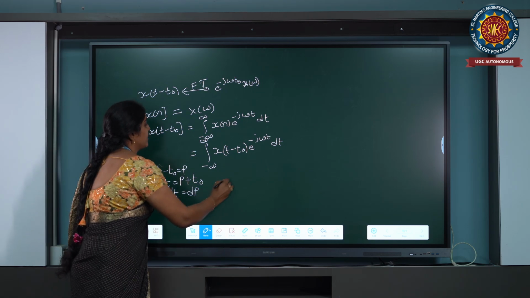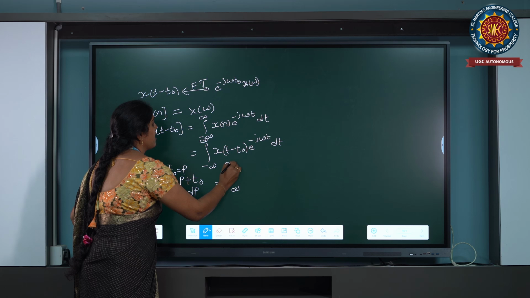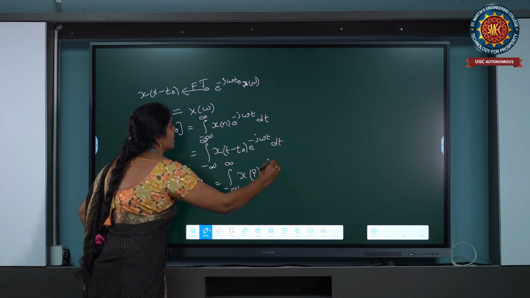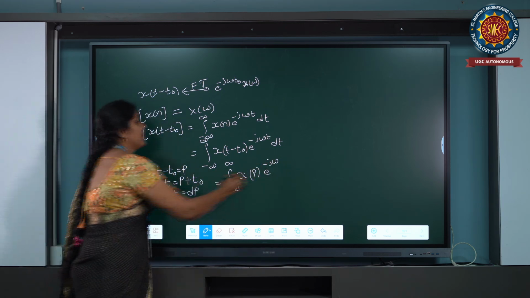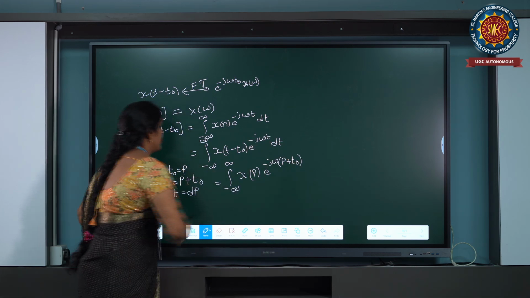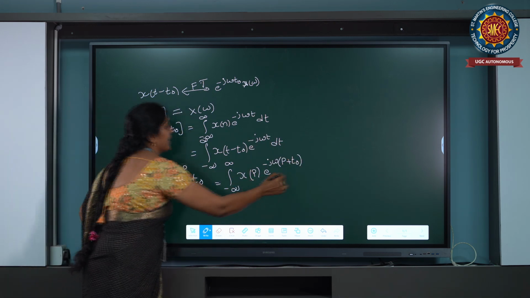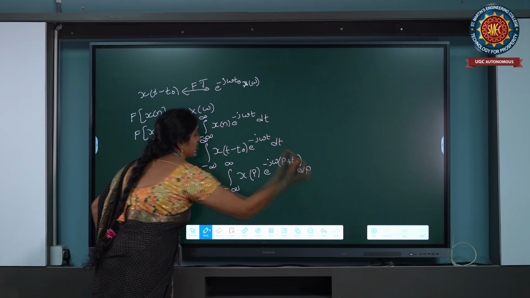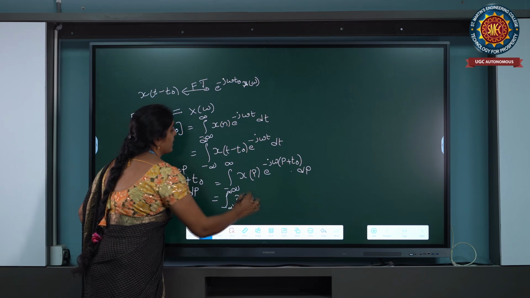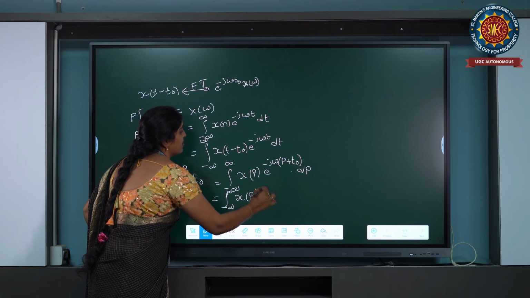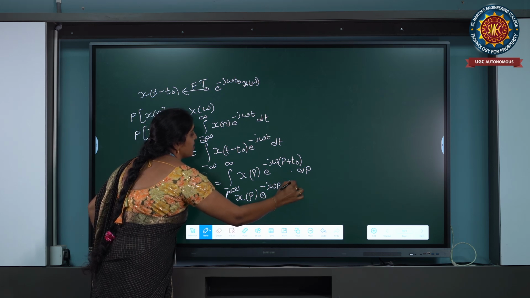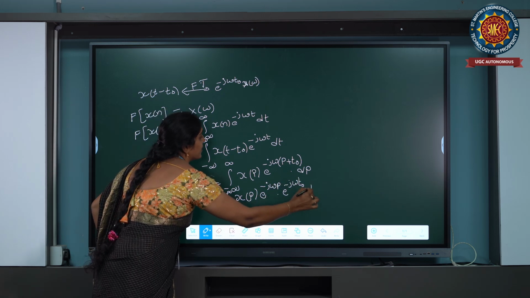We get integration from minus infinity to infinity of x of p into e power minus j omega into t, which is nothing but p plus t naught, and dt is converted into dp. Now we have the integral of x of p into e power minus j omega p into e power minus j omega t naught into dp.